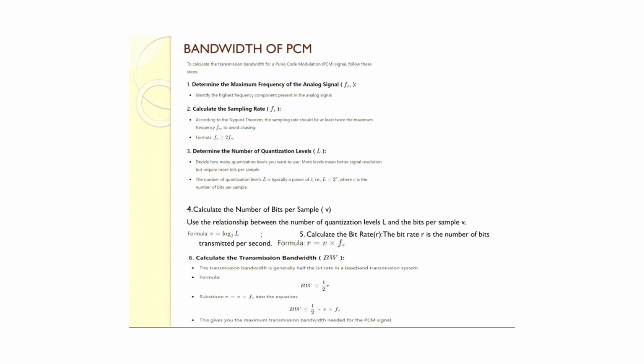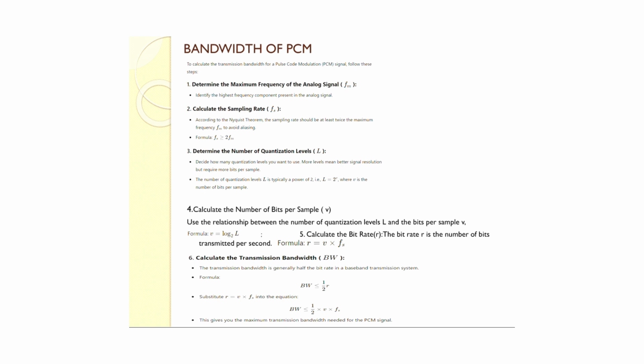Now calculate the number of bits per sample v. We can use the relationship between the quantization level L and bits per sample v. The formula is v equals log base 2 of L. Now we should calculate the bit rate. The bit rate is R, which is the number of bits transmitted per second, and the formula is given.